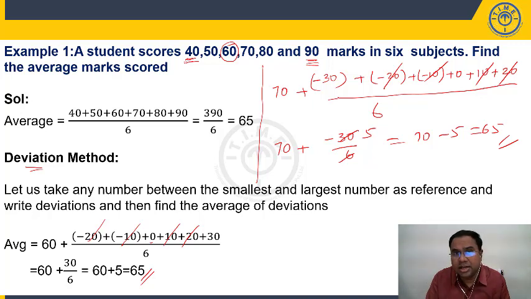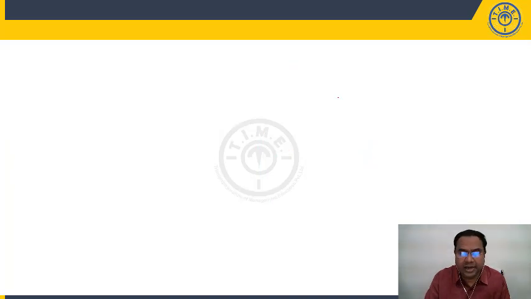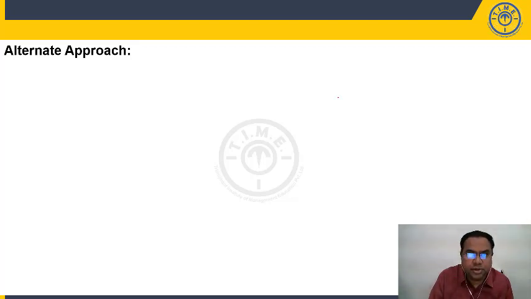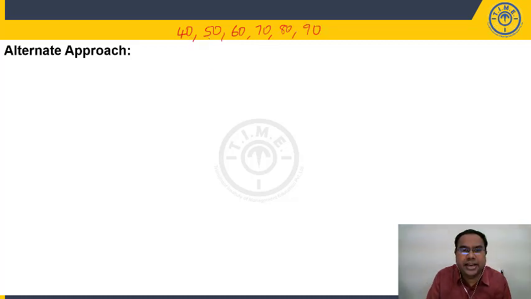Right. The same question, what is an alternate approach? Let us hear an alternate approach to solve the question. So what are my numbers, students? If you observe here, our numbers are 40, 50, 60, 70, 80, 90. Now you observe here, the difference between the second number and the first number is 10. The difference between the third number and the second number is 10. Fourth number and third number is 10. Fifth number and fourth number is 10. The sixth number and fifth number is 10. That means each number is increasing by 10.